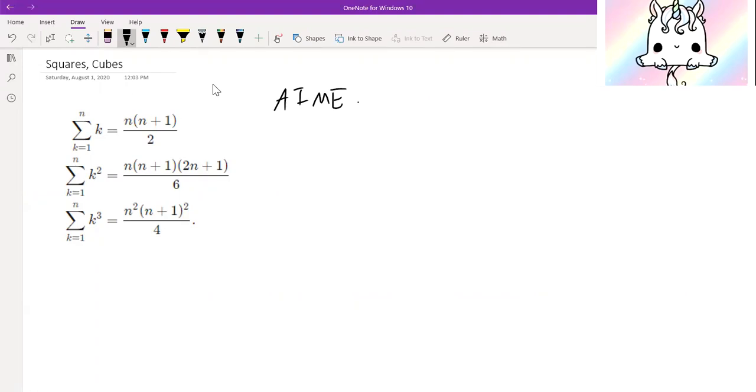These are the sum of squares and the sum of cubes. So these are pretty easy to memorize, so memorize these. But if you're not aiming for all of the problems and these kind of levels of difficulty, you don't need to worry about memorizing this. It's just something fun to know. And these can be proven using induction or using some very neat tricks that you can search up online.